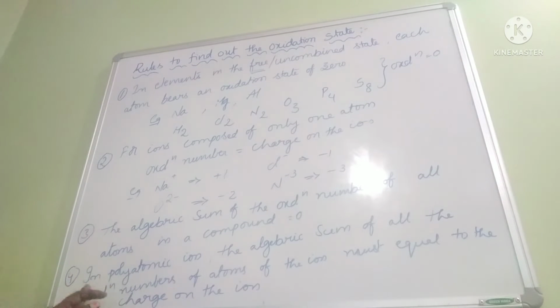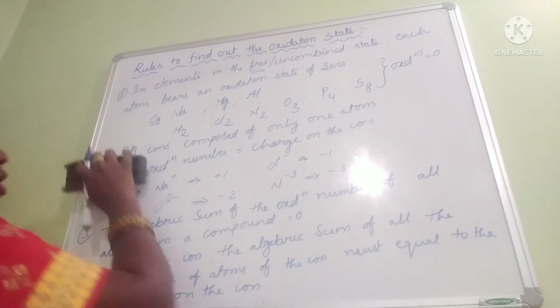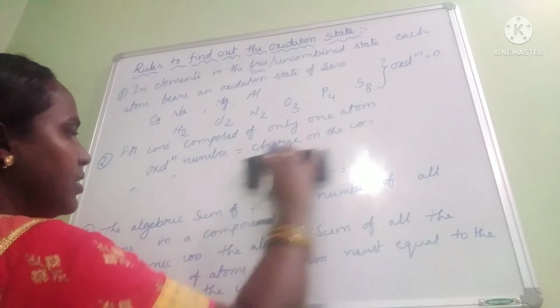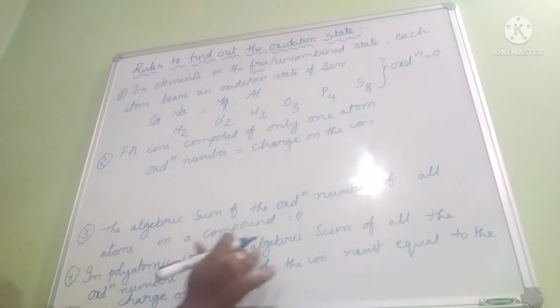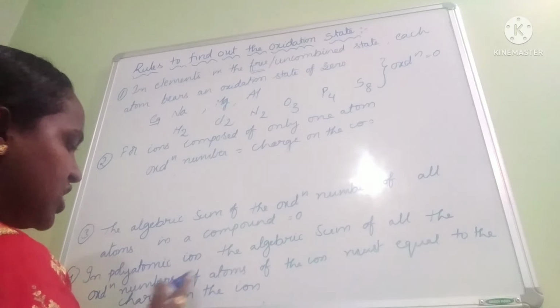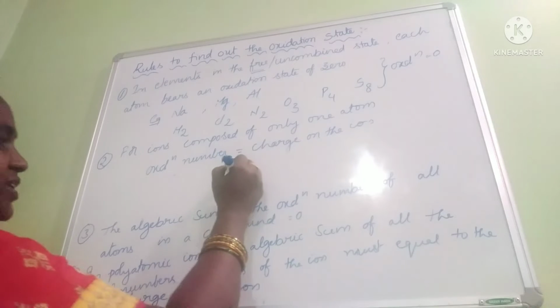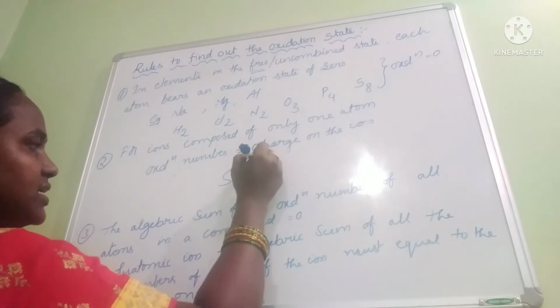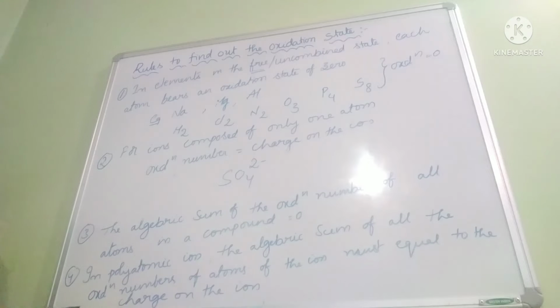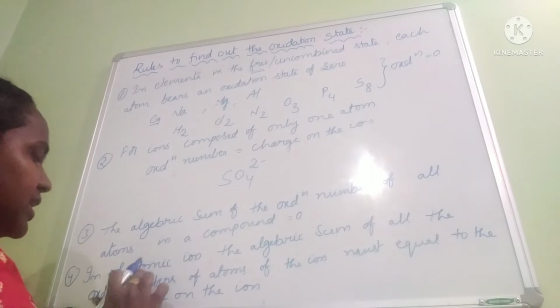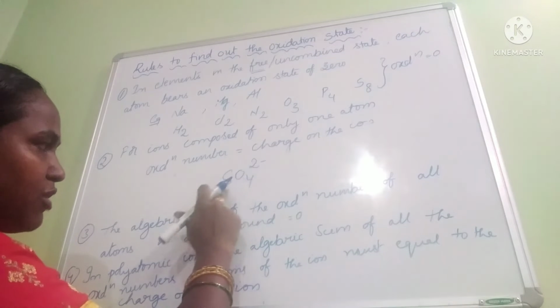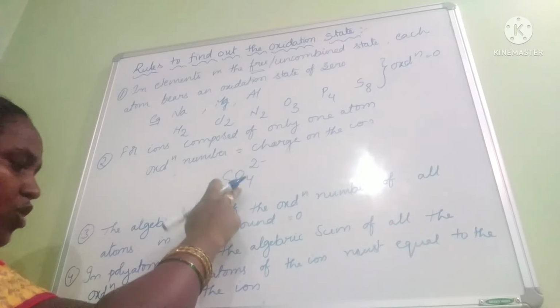See this point, in case of polyatomic ion, the algebraic sum of all the oxidation numbers of atoms of the ion must equal the charge on the ion. For example, polyatomic ion means sulfate ion, SO4 2-. That means in case of polyatomic, more number of atoms, 1 sulfur and 4 oxygens.